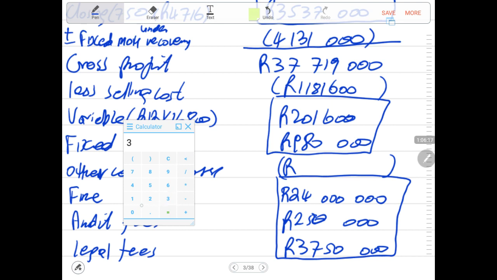Let us say 3,750,000 plus 250,000 plus 24 million. So that is 28 million, plus 1,181,600, minus 37,719,000.